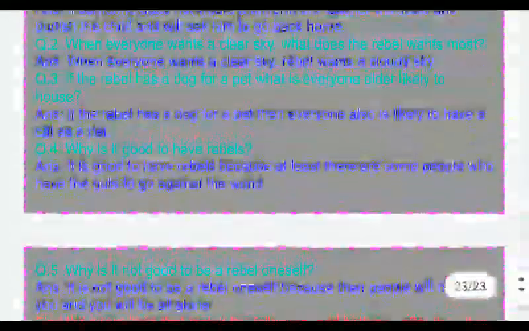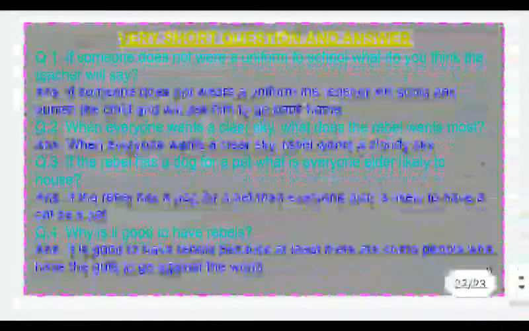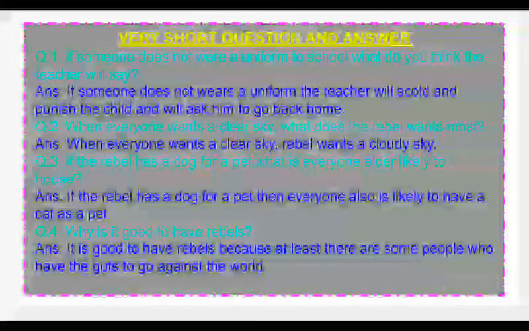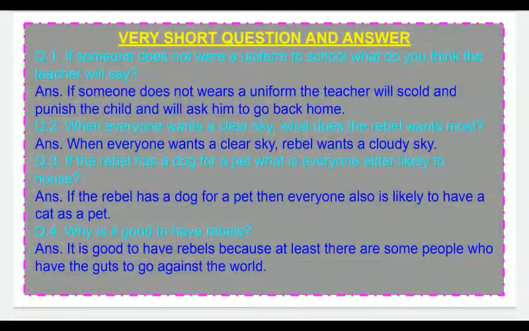Now coming to the question answers. Very short question and answer. Some questions are: if someone does not wear a uniform to school, what do you think the teacher will see? When everyone wants a clear sky, what does the rebel want most? If the rebel has a dog for a pet, what is everyone else likely to have? Why is it good to have rebels?